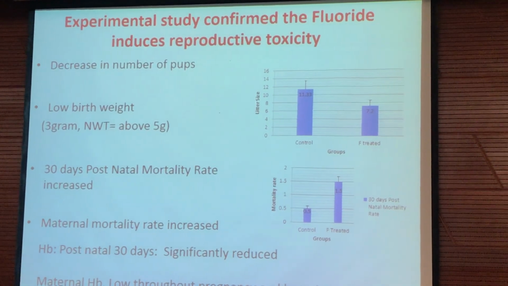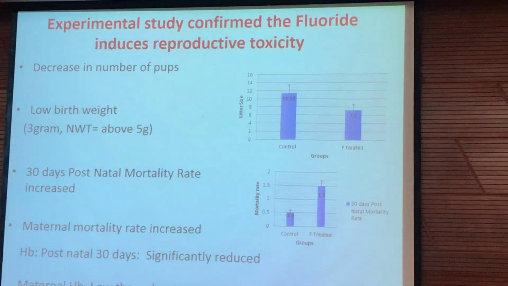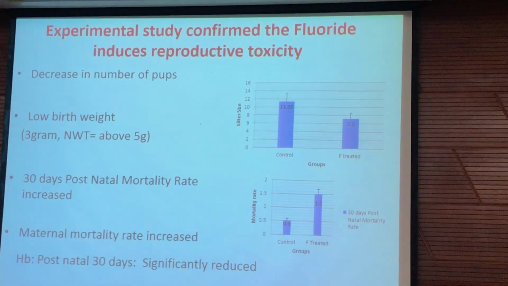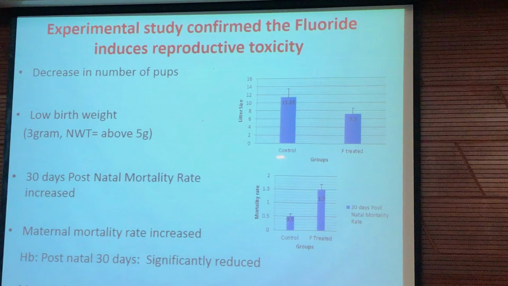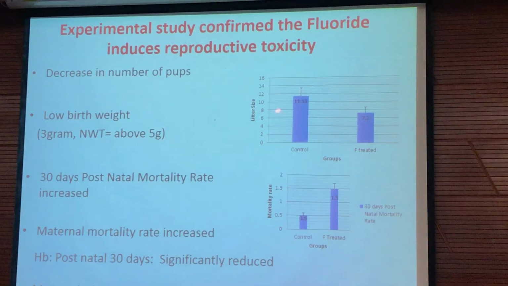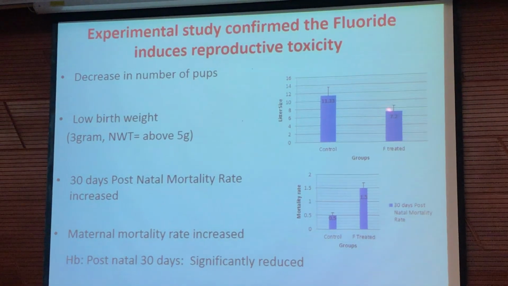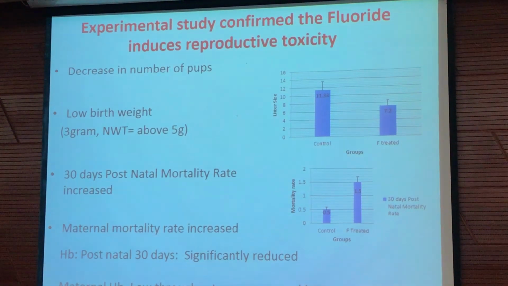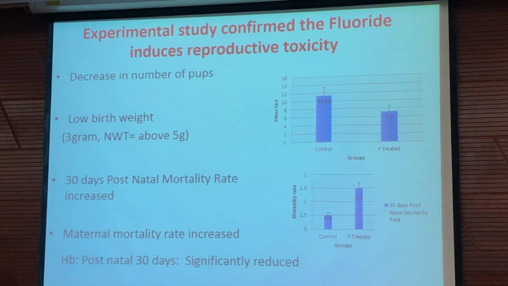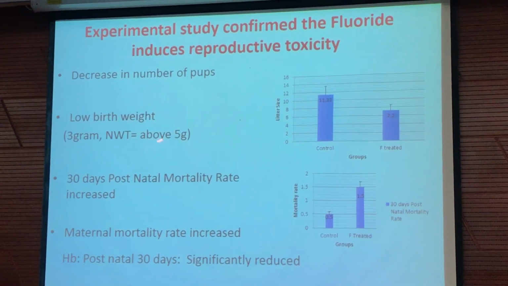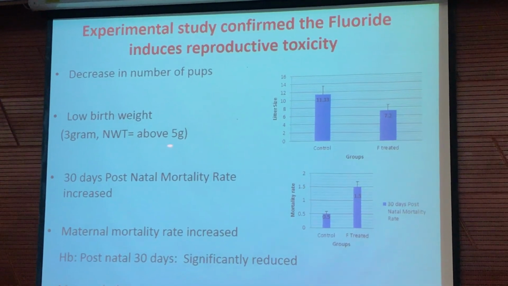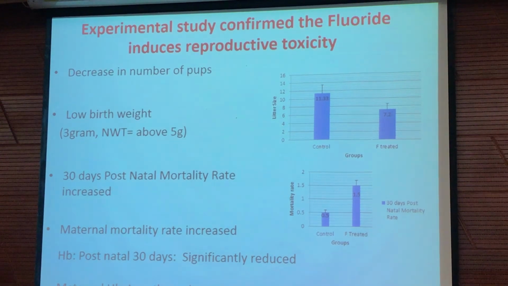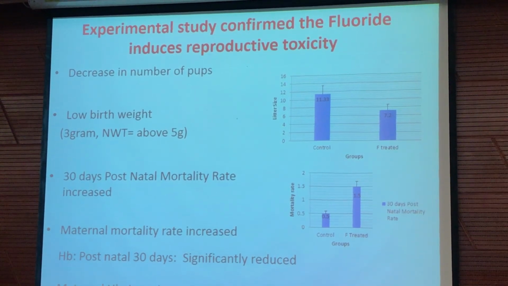Our experimental study also confirmed a significant reduction in the total number of pups. In the non-fluoride treated group the number is around 11, while here it is around 7. So the number of pups reduced significantly, and we also observed low birth weight, 3 grams versus 5 grams in normal, approximately 3 gram neonatal weight.